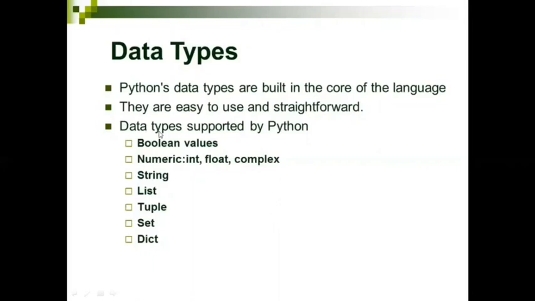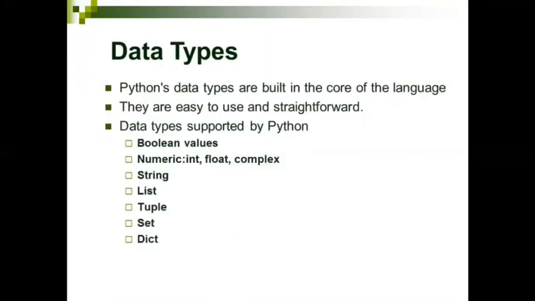The very often used data types will be Boolean values, the numeric data types like integer and float. And for some scientific calculations, people will be using the complex data type also. String data type, list, tuple, set, dictionary. These are the very basic data types normally people will be using in Python programming, and even in applications of Python programming like machine learning, natural language processing, etc.